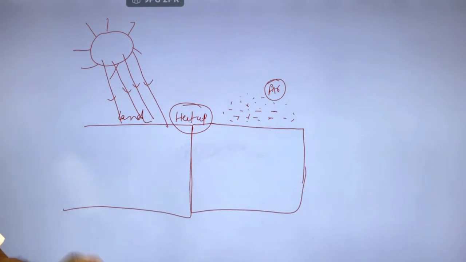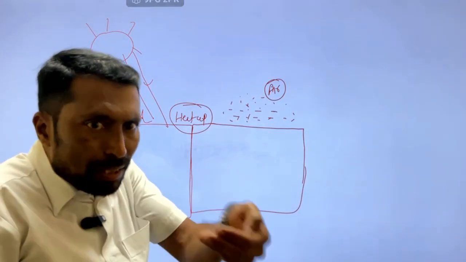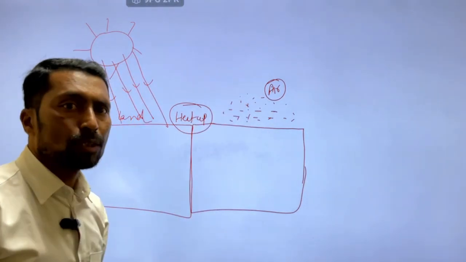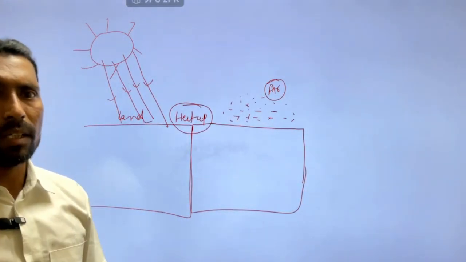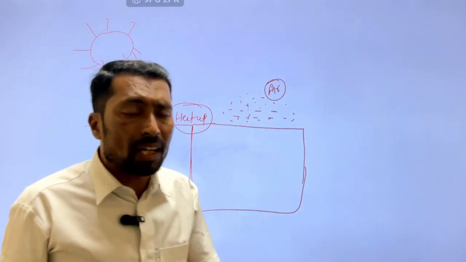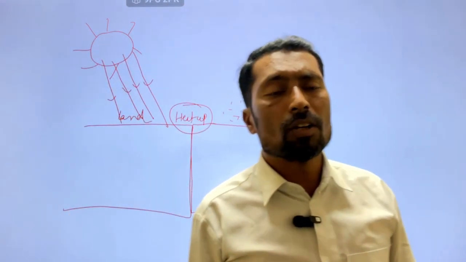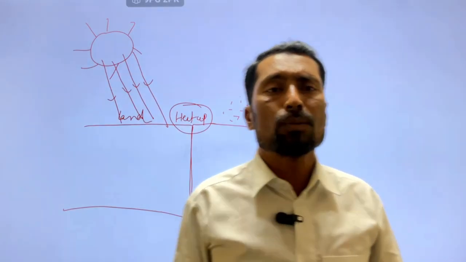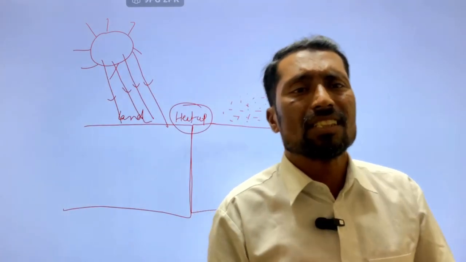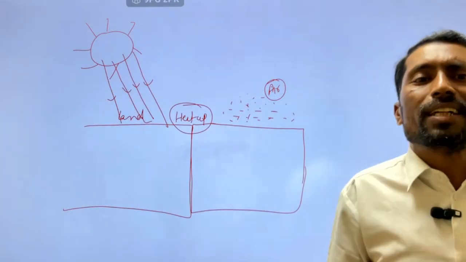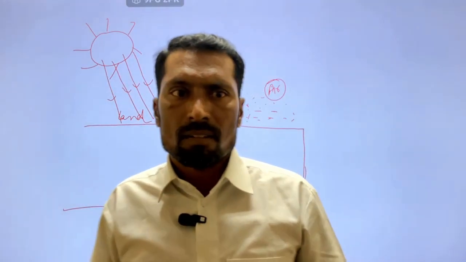Just above the land there is an atmosphere, and that atmosphere contains small particles, because our atmosphere is a homogeneous mixture consisting of several types of gases, dust particles, and other particles present in the air. When the sun rays come, the land heats up.